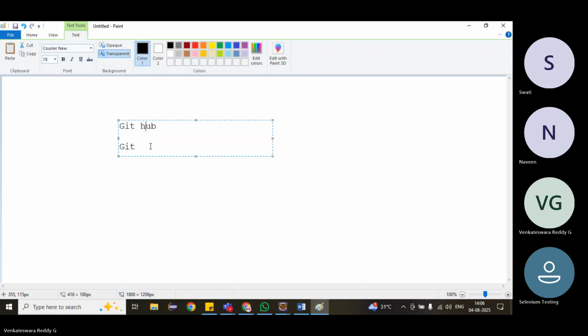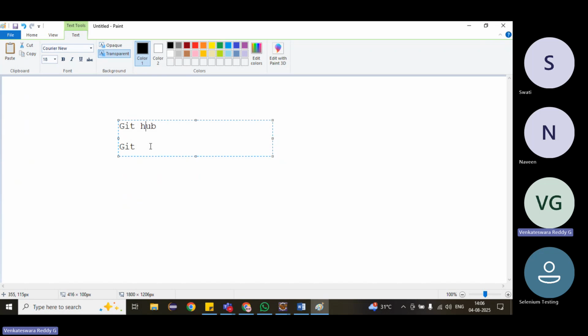GitHub provides cloud resources, but we want to save our local code there. We cannot do that directly. I want to save it, update it, delete it, modify it, and I have to do those things in that repository. How do we do it?